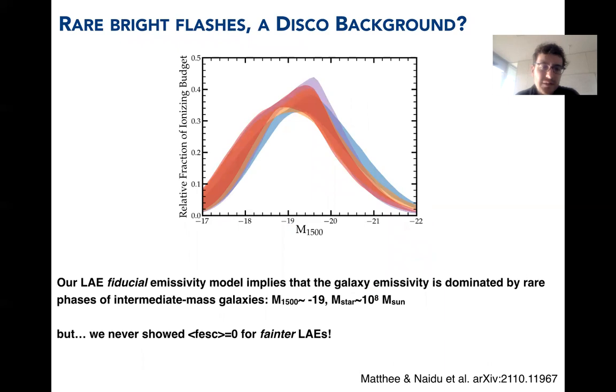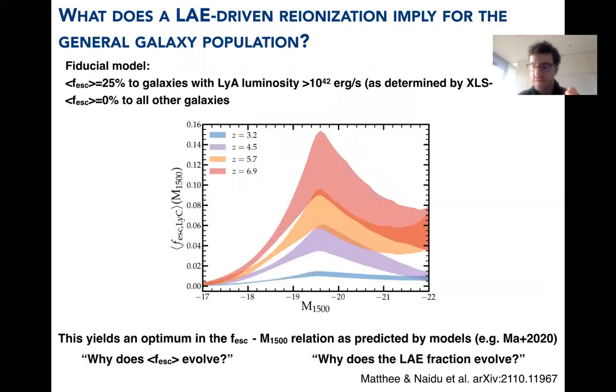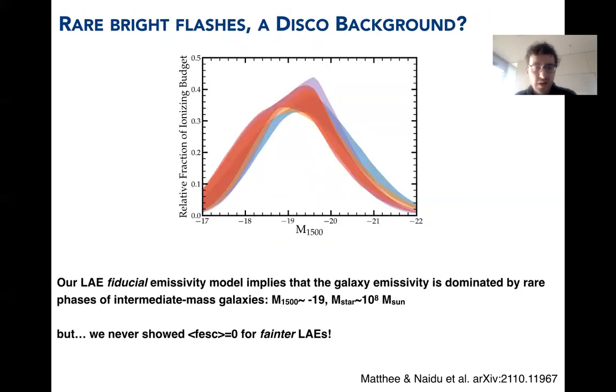What this model means is that the ionizing photons that get out of galaxies are roughly distributed, in terms of the luminosity of the galaxy they came from, in a log-normal way like this. It doesn't depend strongly on redshift, and it implies that most of the ionizing photons escaped from galaxies with a stellar mass of about 10^8. It's crucial that this peak position around -19 assumes that the escape fraction is 0 for fainter Lyman-alpha emitters as well as non-Lyman-alpha emitters, which we never showed.